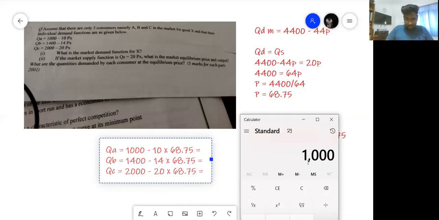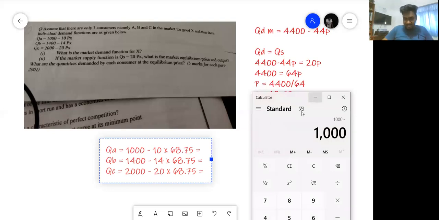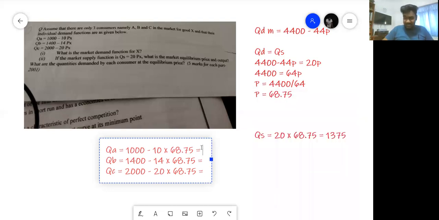So 1,000 minus 10 into... I can't put brackets and all in this. So you can handle this calculation, right? No problem. Yes, sir. Final answer, no problem.